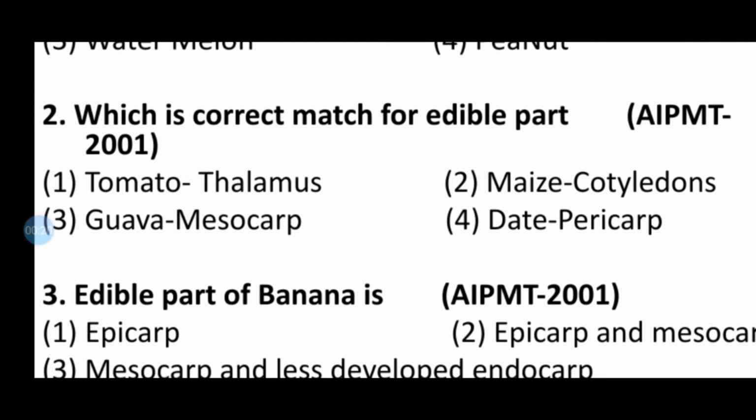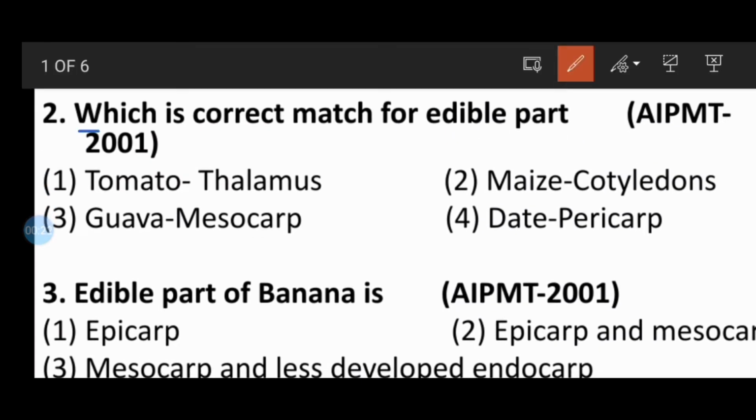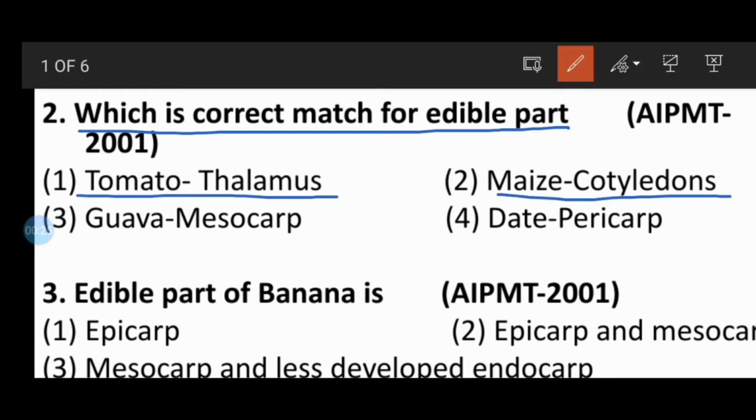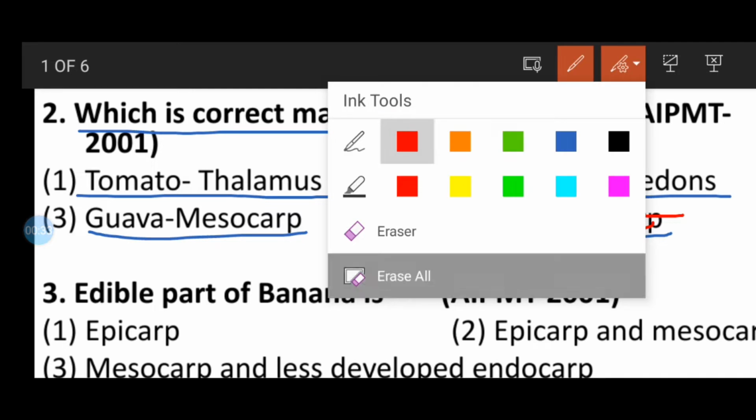Question number 2: which is the correct match for edible part? Option 1 tomato, thalamus; second maize, cotyledons; third guava, mesocarp; fourth date, pericarp. So here the correct answer will be the date, in which the edible part is the pericarp.